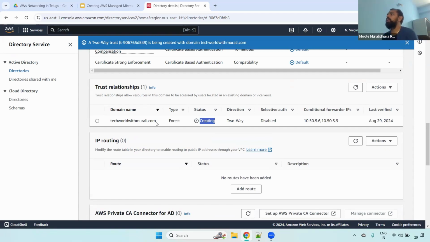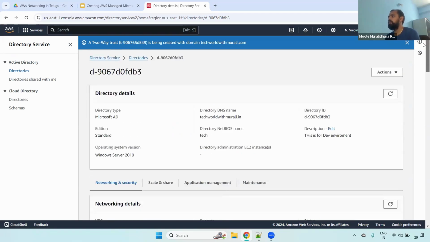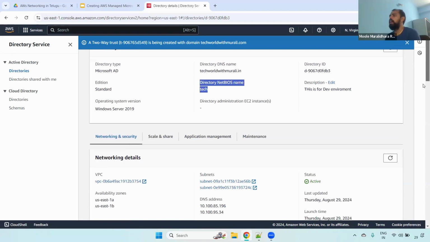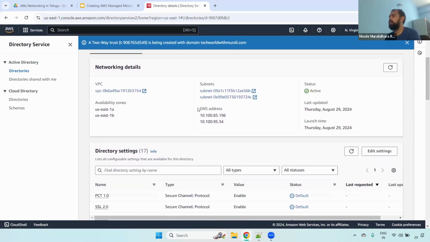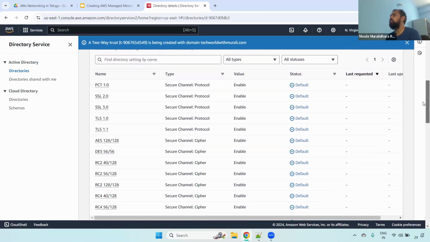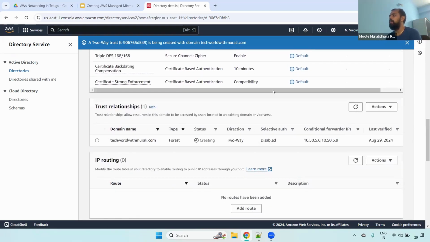You may ask, Murli, what will they ask from our side? First, they will ask for the domain DNS name, then the NetBIOS name, and also the IP addresses of our AWS managed AD's DNS. These three you have to provide, and also inform them: I have set up the trust relationship using this password, so please use the same password when you set up your side.